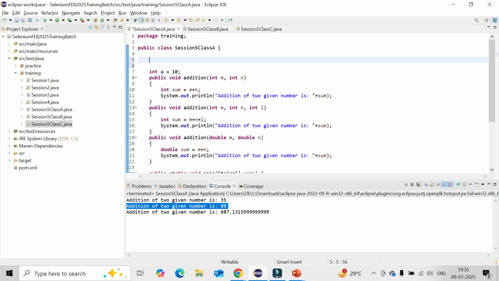But what might be the differences? The eating habit will be different. In case of an elephant, or cow, or maybe goat, they will only be eating vegetarian food, grass and other stuff. But in case of a tiger or lion, the eating habit will change because they will mostly be eating non-vegetarian food, meat and other stuff. So that is the way something might be different. Here I don't want to take that aspect from the parent. Instead, I want to override, because something will not be common. There is the same method, but actually I want to override it.